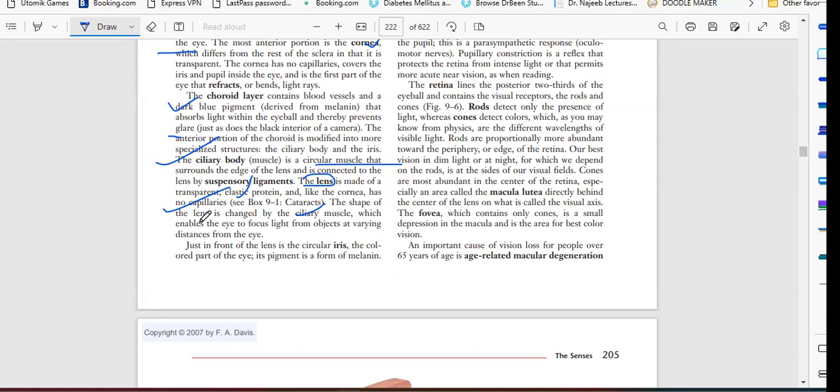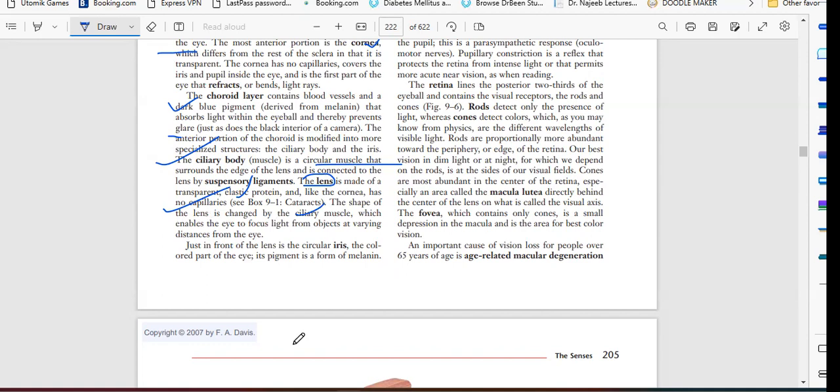So basically, the lens is changed. The shape of the lens will change. It will decrease the lens size and shape, and sometimes it will increase the shape, depending upon the light rays that are coming.